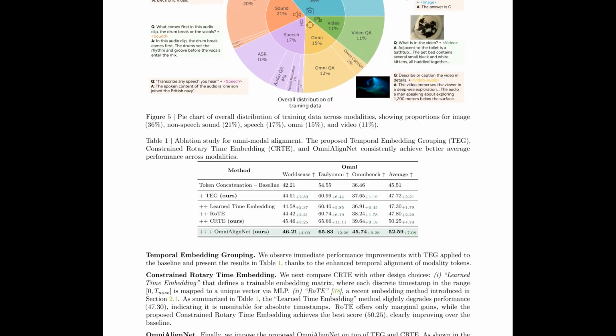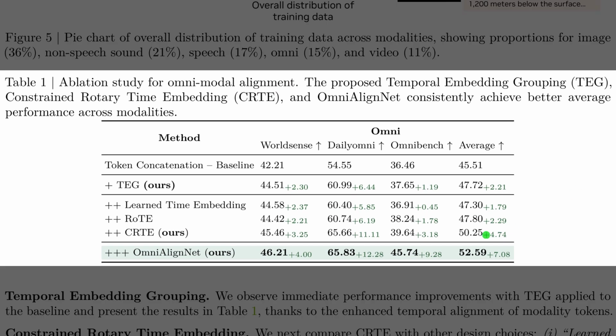So Table 1 reports how each added component changes accuracy across the 3 Omni benchmarks. Temporal embedding grouping, which groups tokens into ordered time chunks so timing is explicit, lifts the average by about 2 points. Constrained rotary time embedding, which encodes absolute timestamps with bounded rotations, brings the average to about 50. OmniAlignNet, which pulls audio and vision closer in a shared space, raises the average to about 53 and delivers the strongest Omni bench jump. The consistent pattern shows that temporal structure and cross-modal alignment both matter.